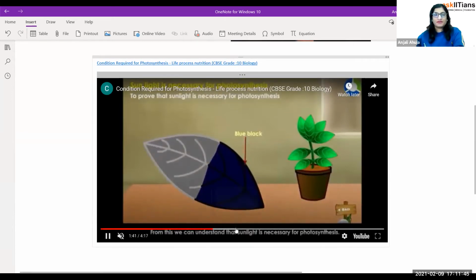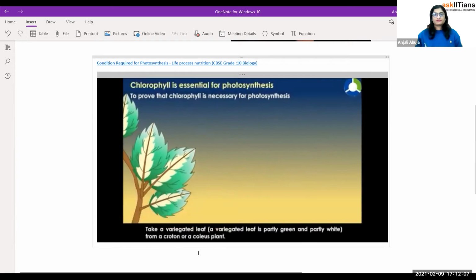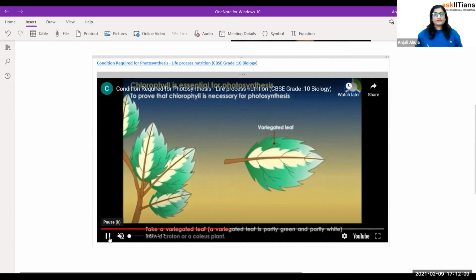Now the next experiment. The next experiment is on chlorophyll. This is really very important to prove that chlorophyll is necessary for photosynthesis. So for this, what they are going to do, let's read it up. Take a vegetative leaf.